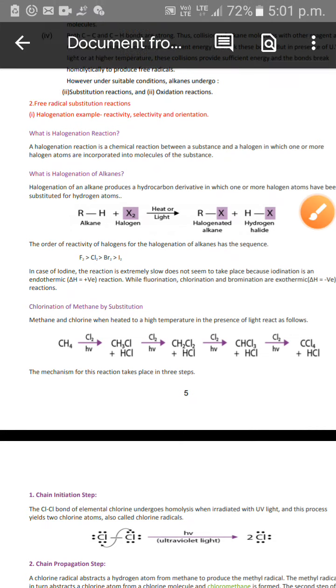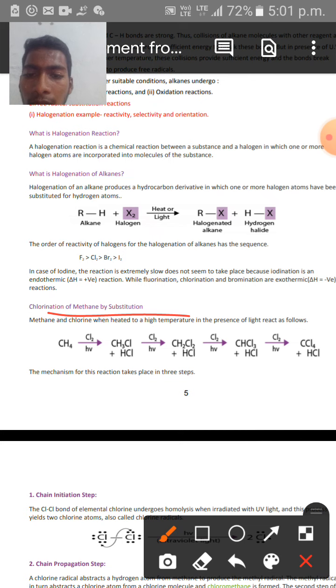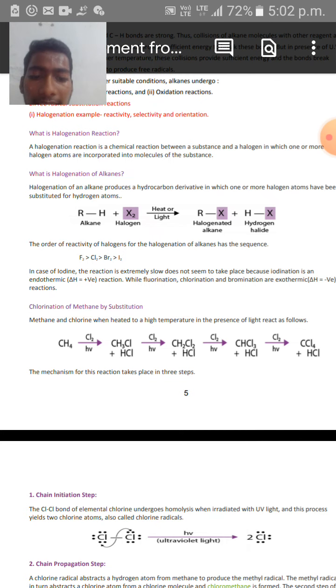And see the chlorination of methane by substitution over here. Methane and chlorine, when heated to a high temperature in the presence of light, react as follows. When a methane molecule is treated with a chlorine molecule in the presence of sunlight, it gives rise to monochloromethane along with hydrochloric acid. And when it is treated with excess chlorine molecules, it leads to the formation of dichloromethane along with hydrochloric acid.